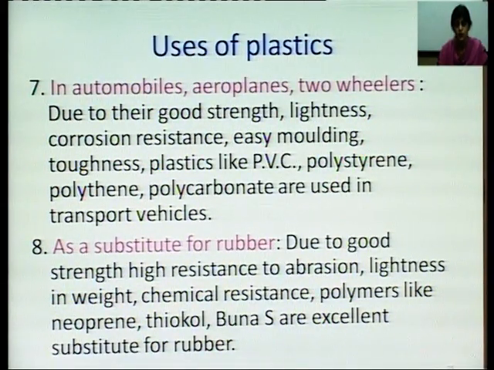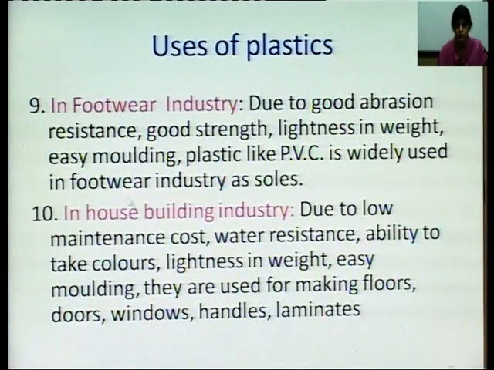We can use them in automobiles, in aeroplanes and in two-wheelers. Due to the corrosion resistance and easy molding, plastics like PVC, etc. can be used in such cases. Then they are used as substitute for rubber due to good strength, high resistance to abrasion, lightness in weight, chemical resistance. Polymers like neoprene, thiokol, Buna S, they are excellent substitutes for rubber. We will be taking rubber later on. They are used in footwear industries. We have PVC soles. They are also made up of plastic.